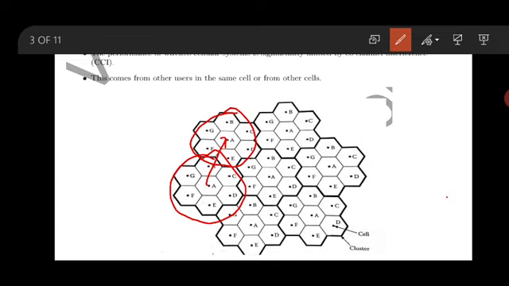A and A are co-channels. This is a co-channel, and this is a co-channel, like this. Similarly, each cell has its own co-channels. I hope you understood the difference between adjacent and co-channel.